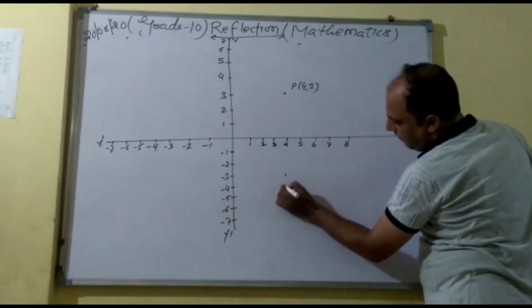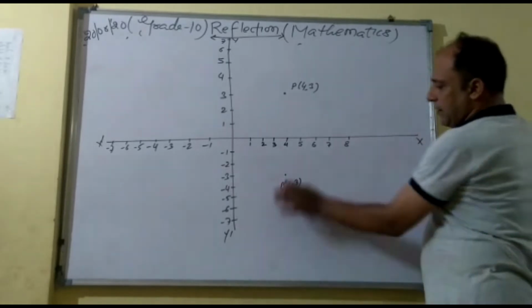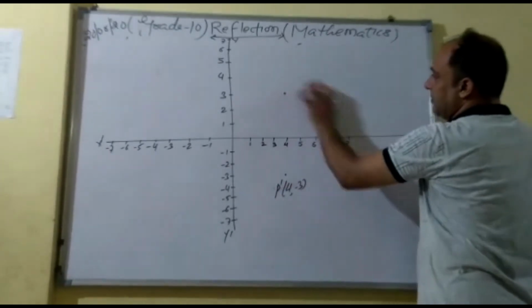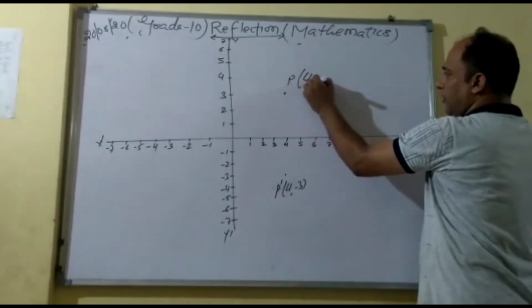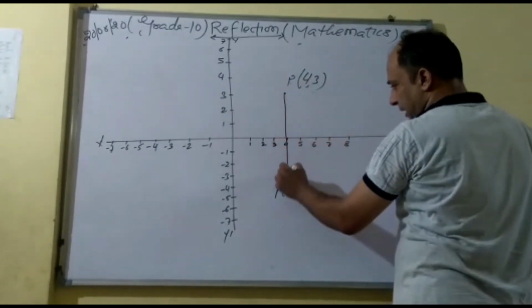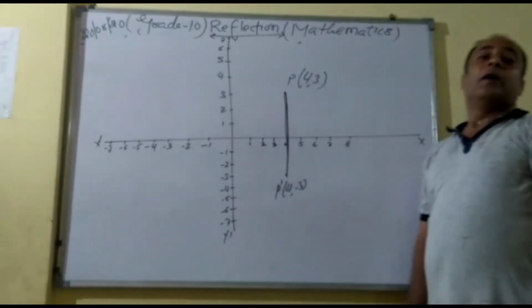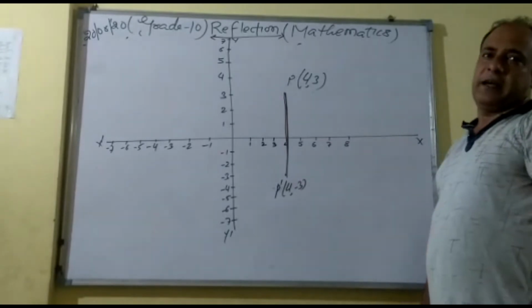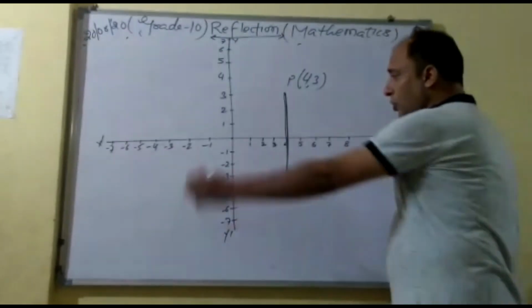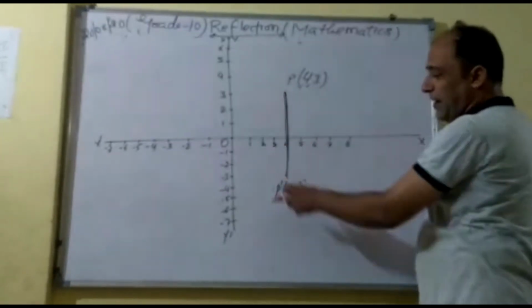That is P dash (4, -3). A little bit bigger I am writing. P dash (4, -3), and this one is your P(4, 3). You can see, right? Now I'm just going to join this line. What I said, reflection and shifted line. Now the origin is here. The question is going to ask: now you must make O dash, which is reflected on this point P dash.